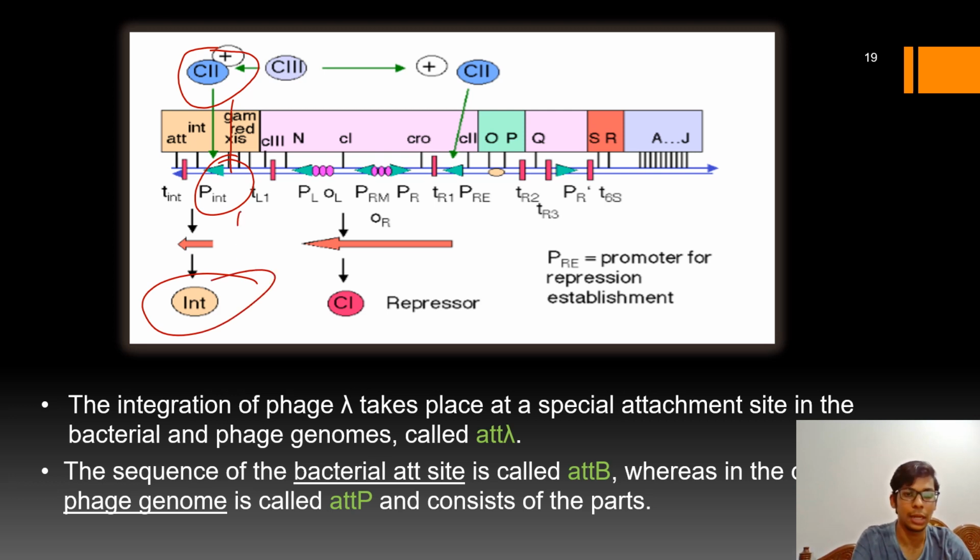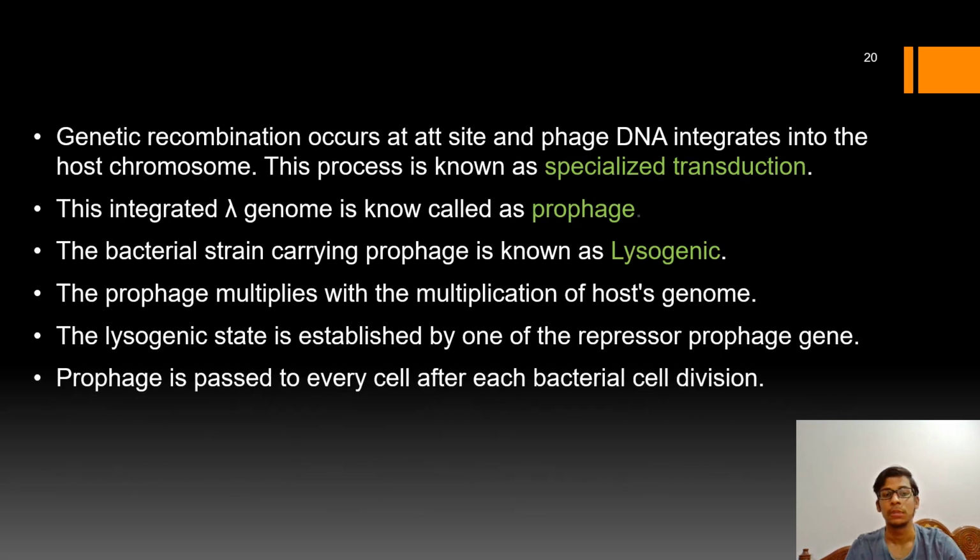Now it will produce the integrase enzyme, and the recombination will occur between the recombination sites present in both the lambda genome and the bacterial genome. In the bacterial genome, the attachment site is called attachment B, and in the phage it is known as attachment P. The genetic recombination at special attachment sites, which are present in both the bacterial genome and the lambda genome, is called specialized transduction.